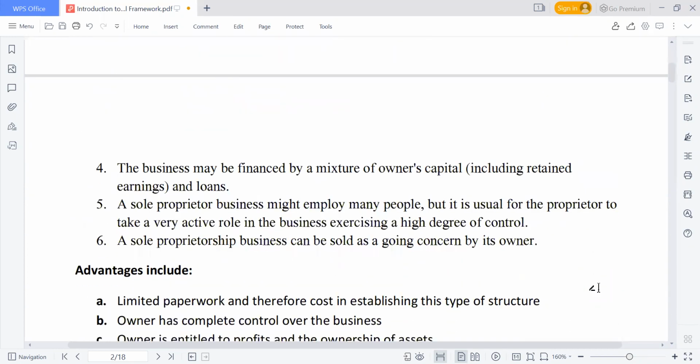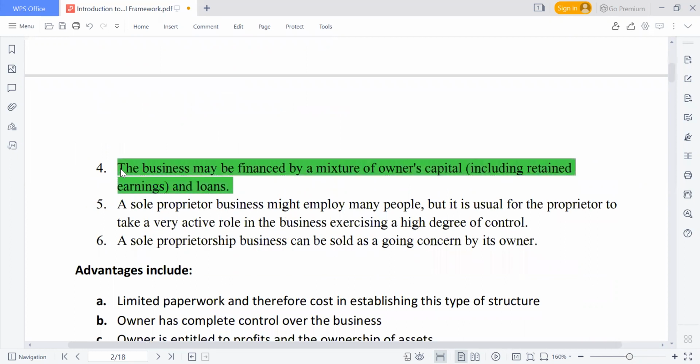Another one is that the business may be financed by a mixture of owner capital and loan. So it can be a mixture of two. My own private capital, then I can also take a loan as well. So this is how you are going to finance the business. It may be from the owners, or it can be a loan.